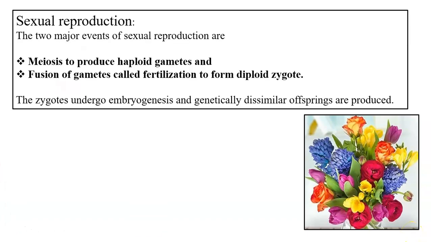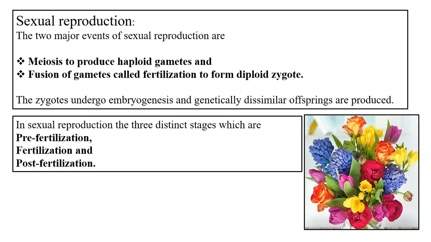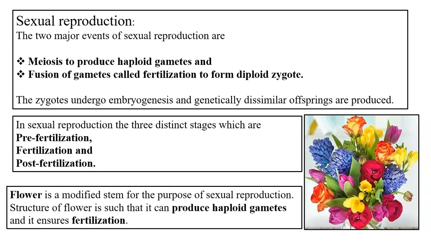We all know that the major changes occurring during sexual reproduction are formation of haploid gametes and fusion of gametes called fertilization. A diploid zygote is formed, which then undergoes embryogenesis to form new offspring. The three distinct stages during sexual reproduction are pre-fertilization, fertilization, and post-fertilization.